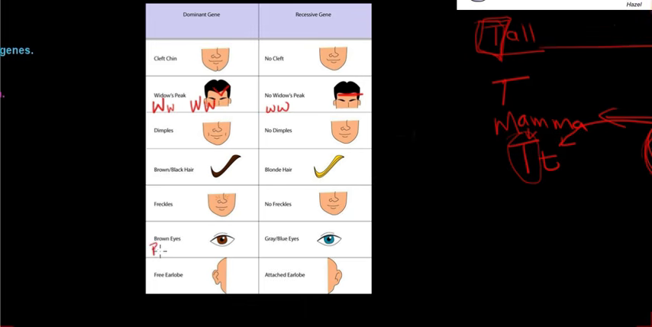Same with brown eyes or blue eyes. If you've got brown eyes, it will be a capital B with a lowercase b, because it can be heterozygous, or it can be homozygous dominant like that. But if it is recessive, it will definitely be homozygous recessive with two lowercase b's, because as soon as a capital B comes in, it's going to overshadow that completely, and you will have brown eyes.